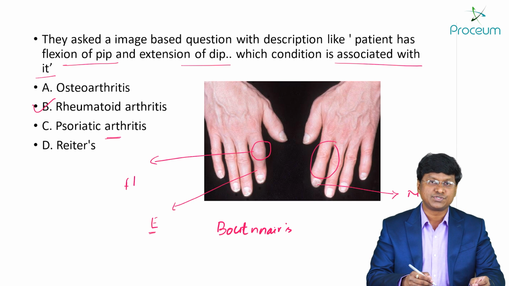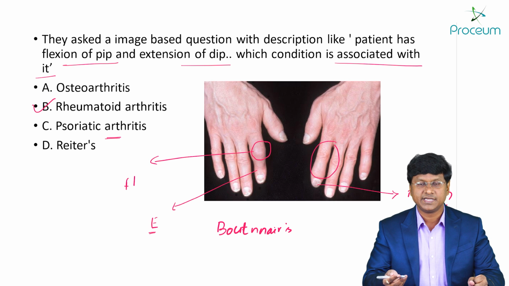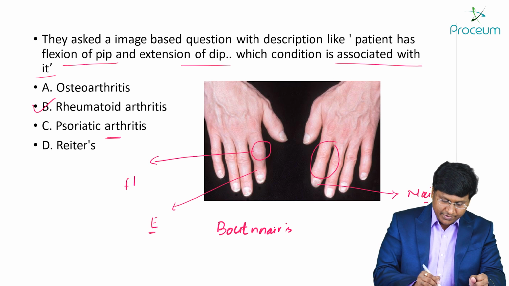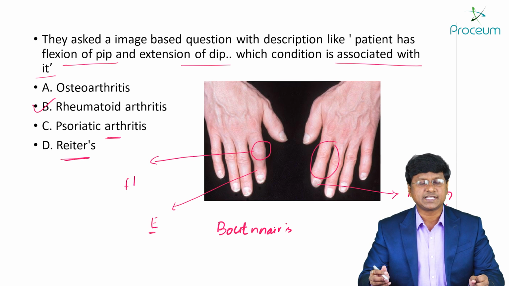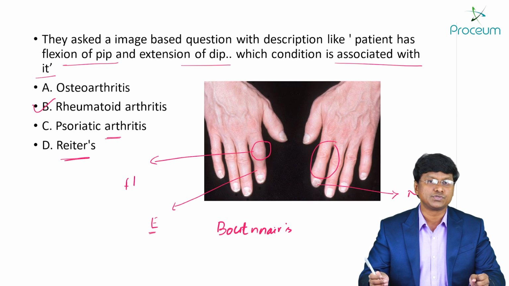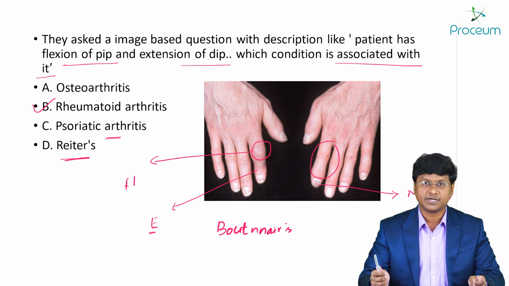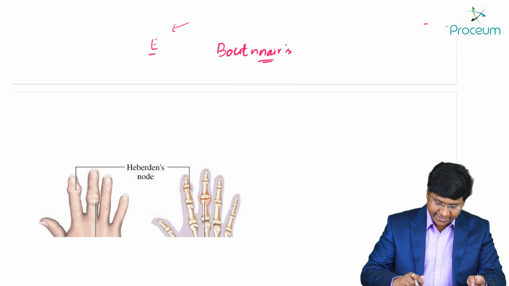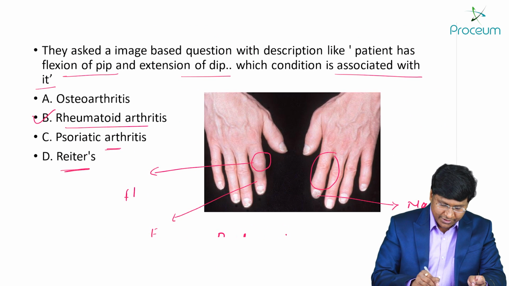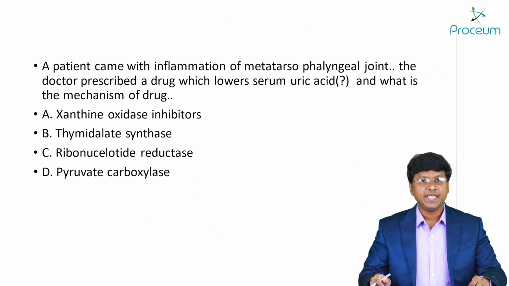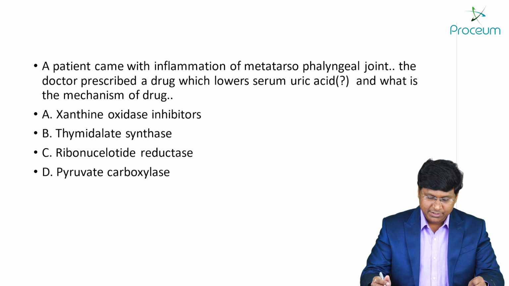And you take the first option, osteoarthritis. It need not be symmetrical. It can be asymmetrical also. That is about your osteoarthritis. And you take the Reiter's. Reiter's is characterized by a triad. Reiter syndrome, which is also called reactive arthritis, where you will have urethritis, arthritis, and conjunctivitis. So that is your Reiter syndrome or reactive arthritis. Alright. Next. Followed by that, you see the next question. So the answer to this particular question is what? Rheumatoid arthritis.